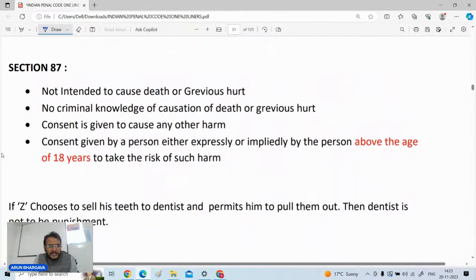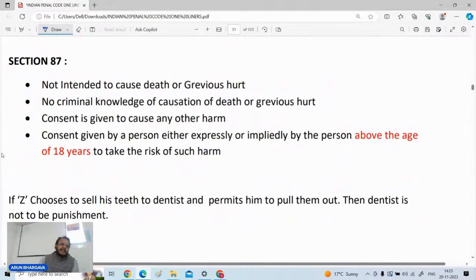इसके बाद आपका सेक्शन नंबर 87 है। 87 is on the basic point that okay, a person is having no intention to cause death or grievous hurt.